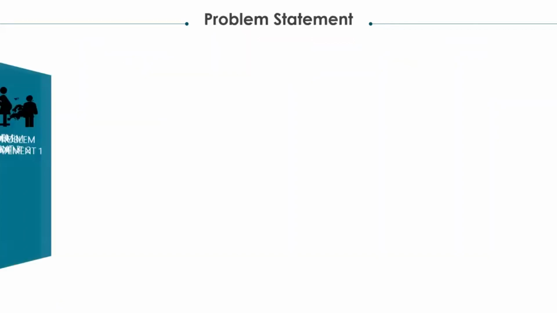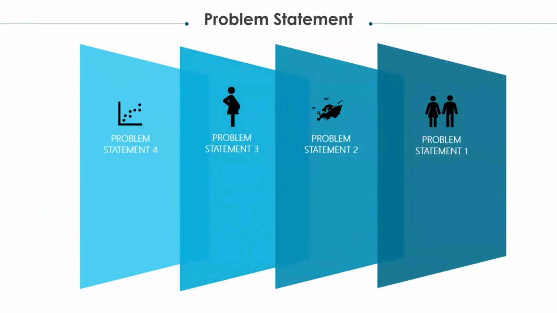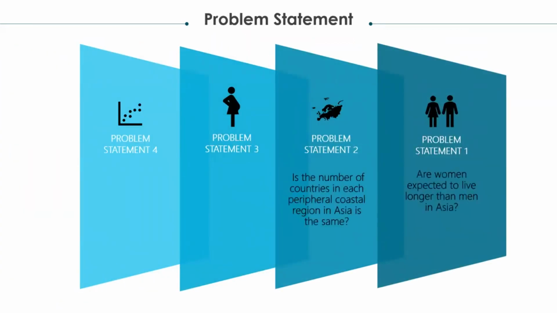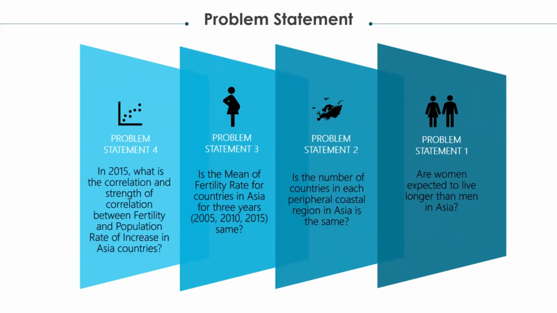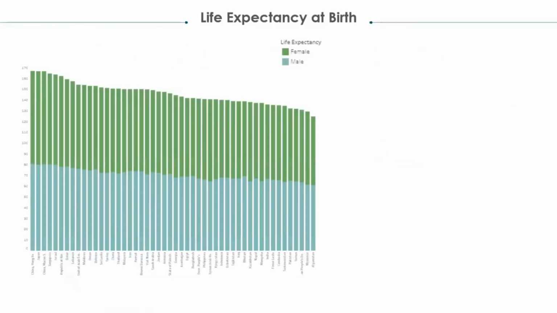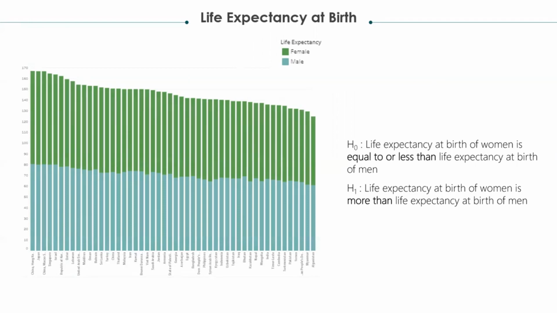In this project, we have 4 problem statements: problem statement 1, problem statement 2, problem statement 3, and problem statement 4. For problem statement 1, we wrote a stacked bar graph with the title Life Expectancy at Birth. This is our H null and H alternative. H null: life expectancy at birth of women is equal to or less than life expectancy at birth of men. H alternative: life expectancy at birth of women is more than life expectancy at birth of men.